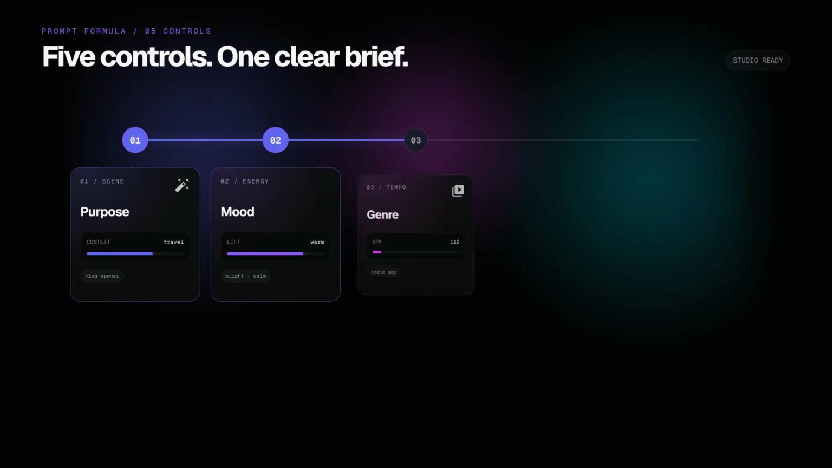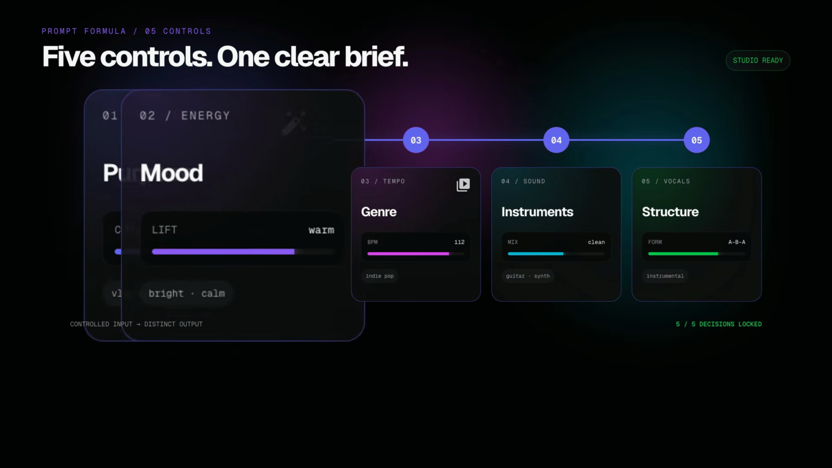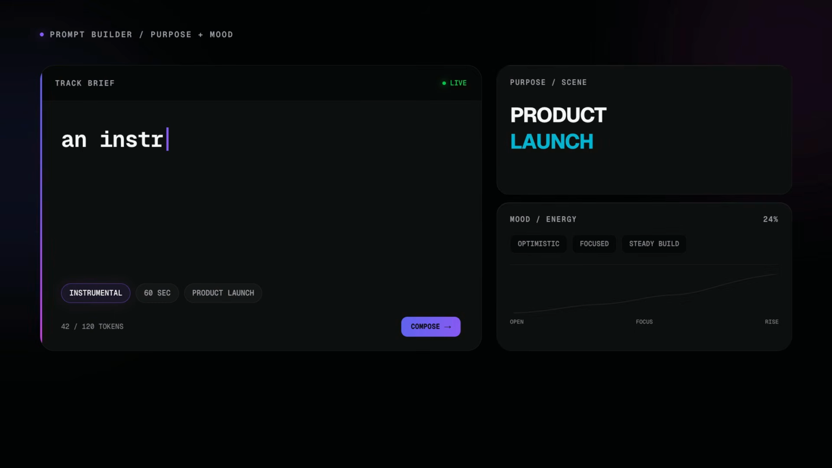You don't need music theory, and every control doesn't need a perfect technical value. You just need to give the model a clear direction instead of a cloud of adjectives. Start with purpose and scene. Say what the music is for and where the listener should imagine hearing it. For example, an instrumental for a 60-second product launch.